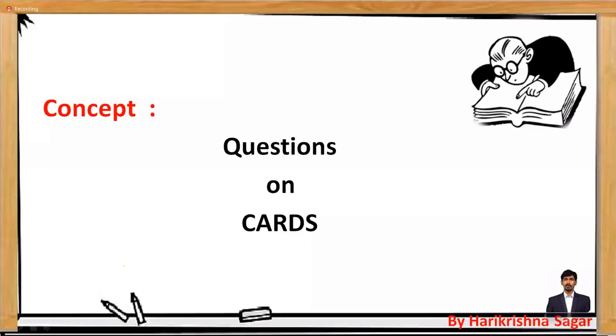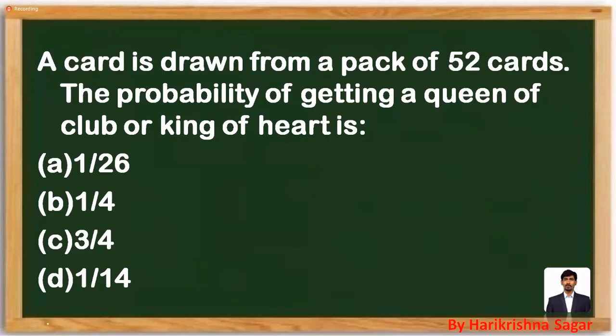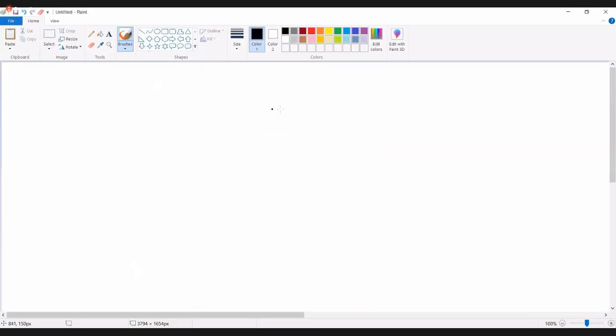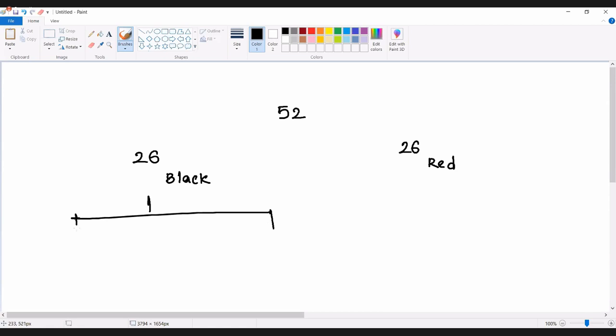Look at how the questions of cards are given. So before we proceed with the cards problems, this will make it easy to tackle the questions. In a deck of cards there are 52 cards in total. Out of 52 cards, 26 are going to be black and another 26 are going to be red. Out of the 26 black cards, 13 cards are going to be club.